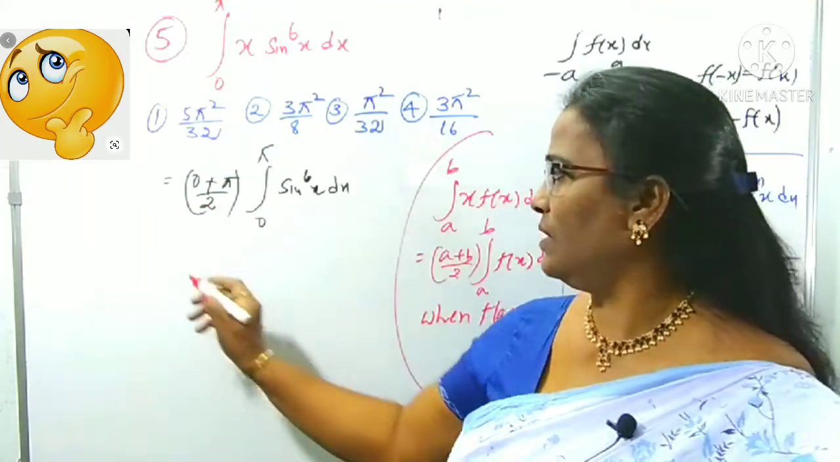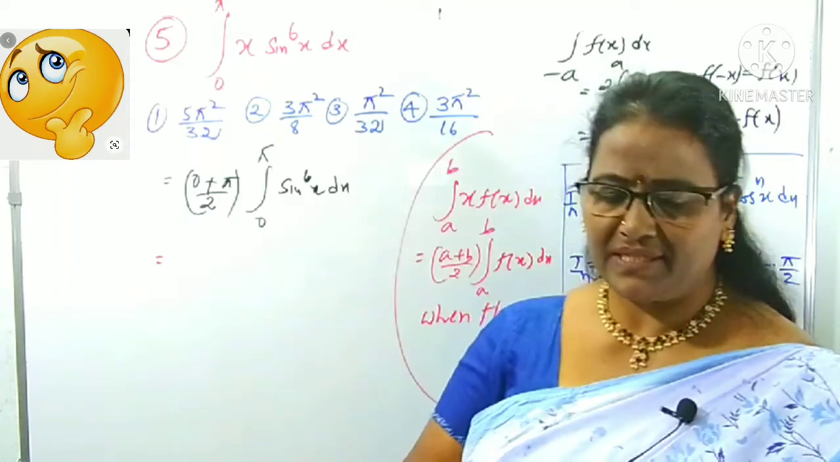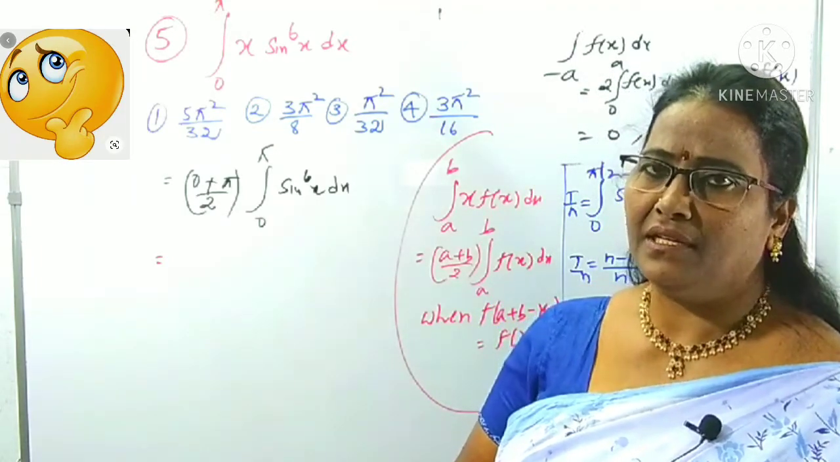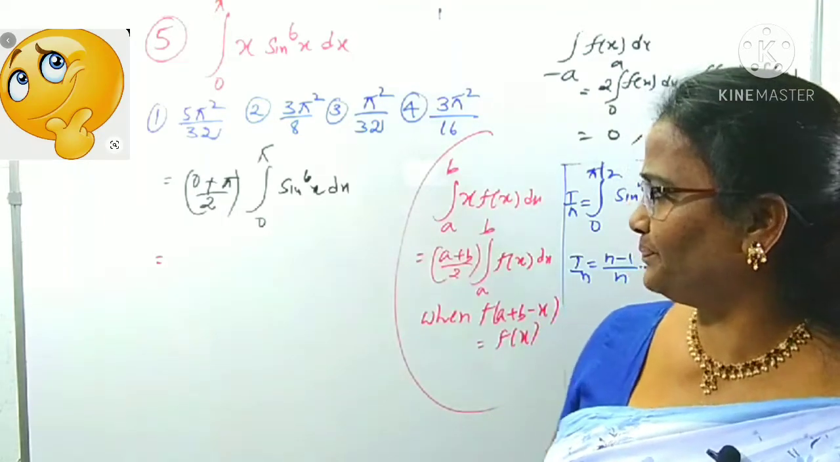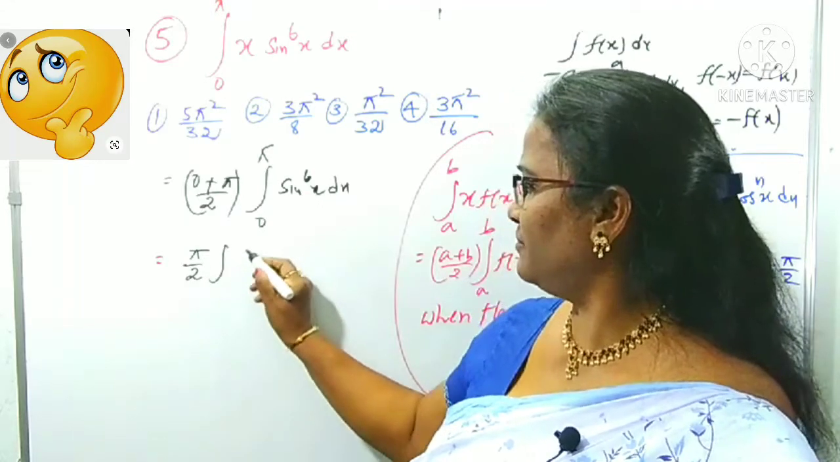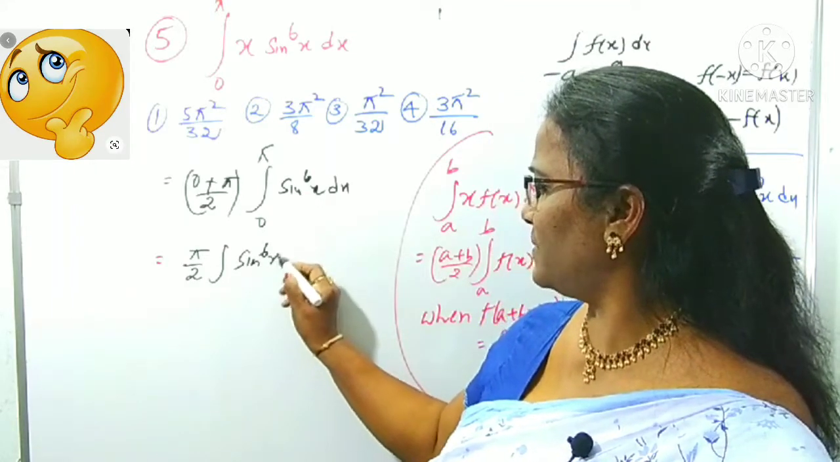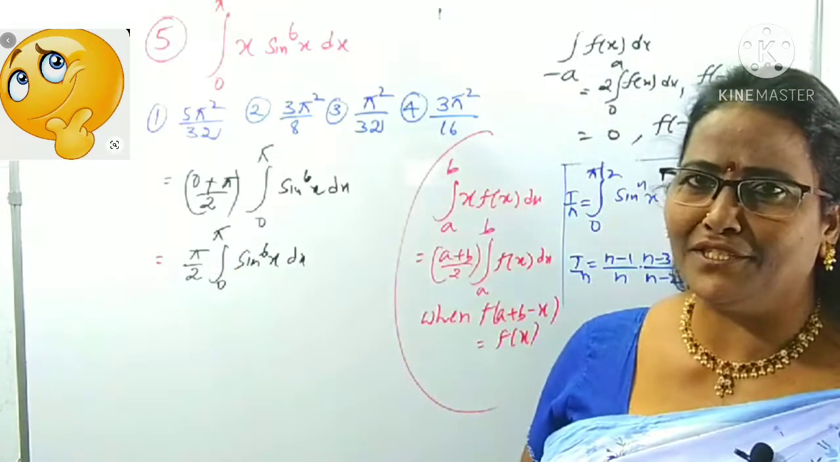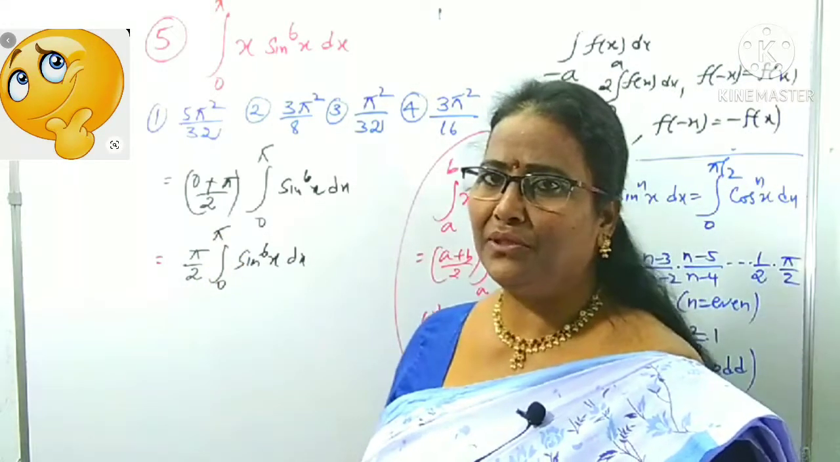Is it clear? Now you can watch the previous videos, then only you can follow parts 1, 2, 3 one by one because there is a sequence of applications. Right, here pi by 2, the function is sin power 6x, limits from 0 to pi. Okay, is it in the form of 0 to pi by 2 limits?